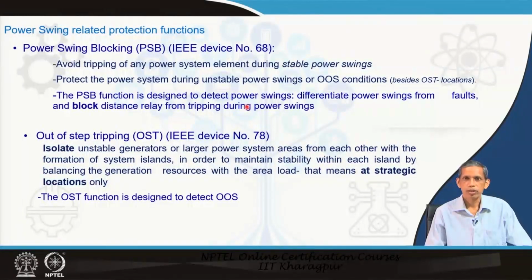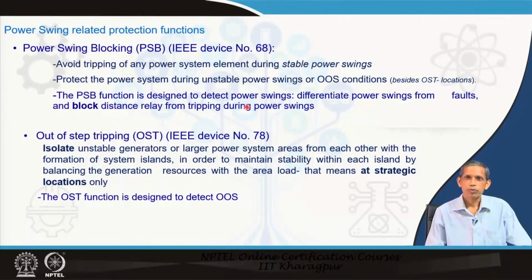Note, its objective is to distinguish swing from faults, because during a fault also the impedance trajectory will enter into the zones, and then you consider the corresponding zone and take the decision accordingly.